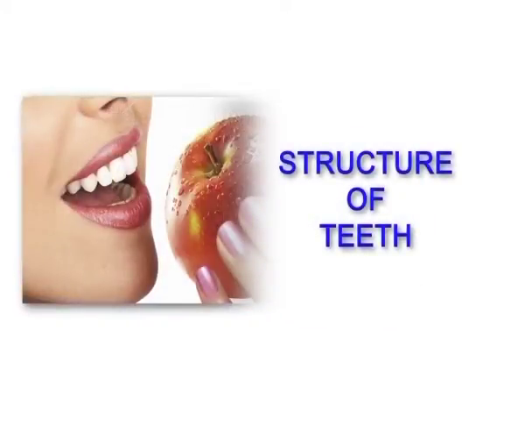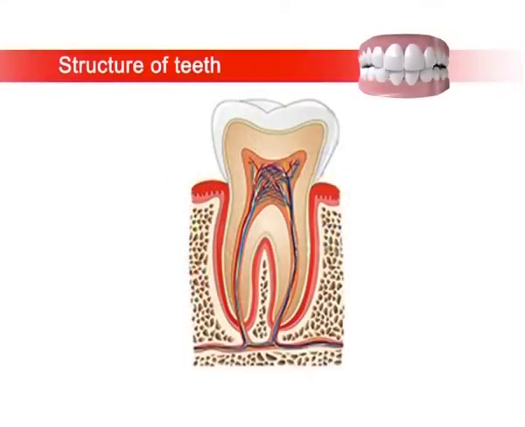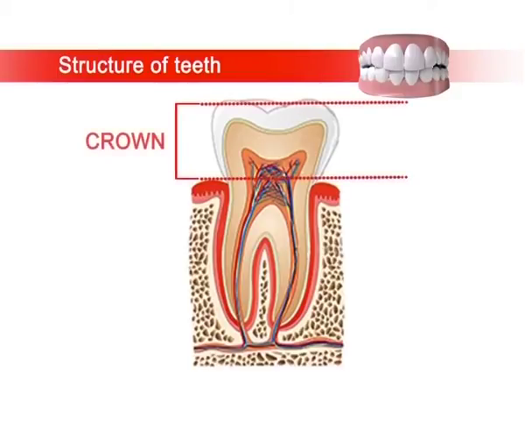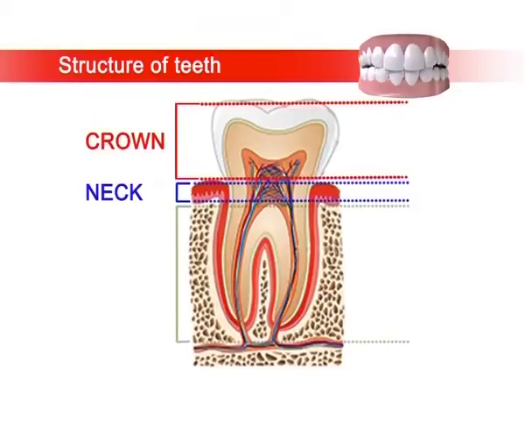Next comes structure of teeth. A typical tooth consists of 3 regions: crown, the part which projects above the gums; the neck, the part which is surrounded by gum; and the root, the part which is embedded in the bone.